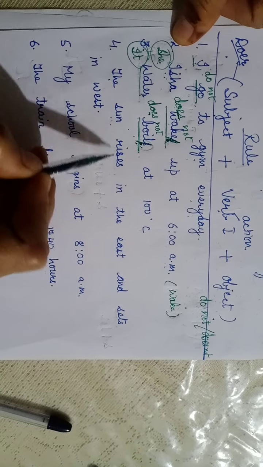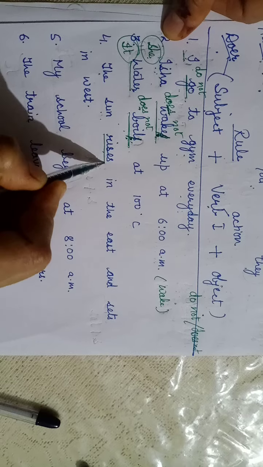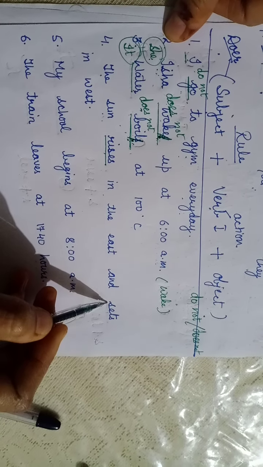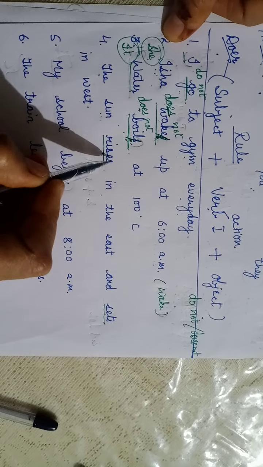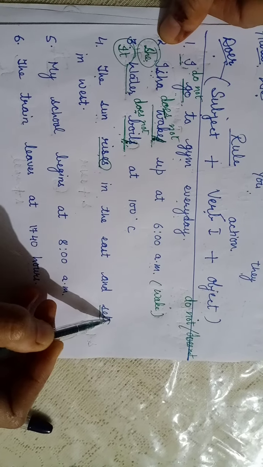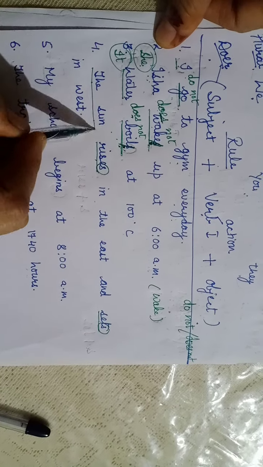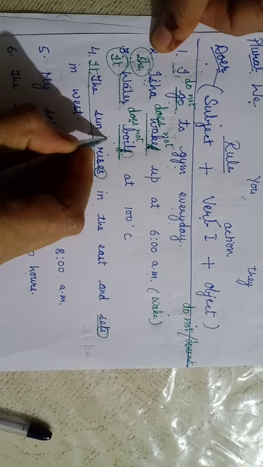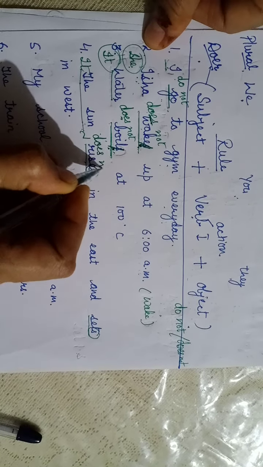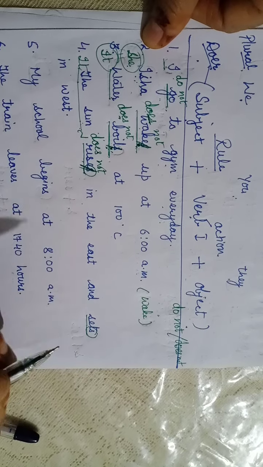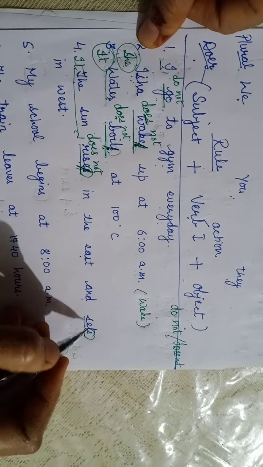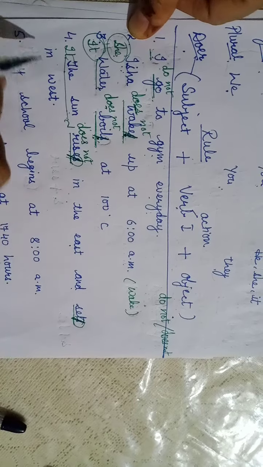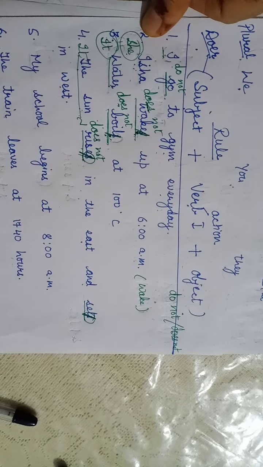Next sentence, the sun rises. Rises is the verb. In the east and sets is the verb. S has been used here. S has been used here. The sun is a thing, it category. The sun does not rise in the east and set in west.